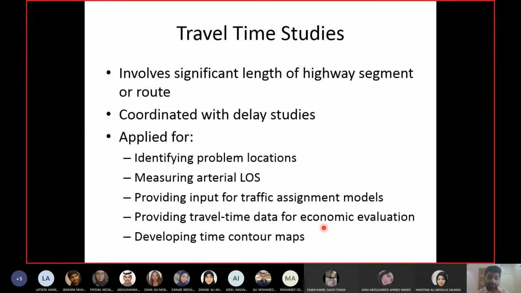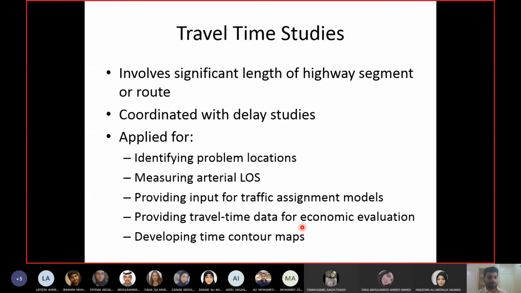But benefits can be calculated in terms of travel time. How? For example, you say, I am calculating the benefit for Sheikh Salman Highway. If I take Sheikh Salman Highway out, if I block this highway, if this highway is not available, then how much extra travel time will the travelers have to consume for their trips? That will become the benefit of the highway. The saved travel time for a highway becomes the benefit for economic evaluation.